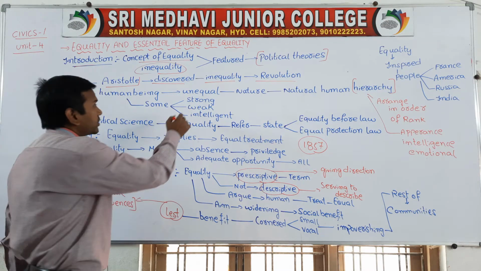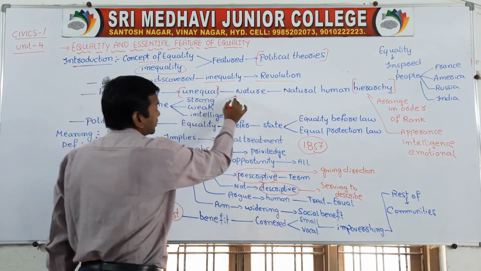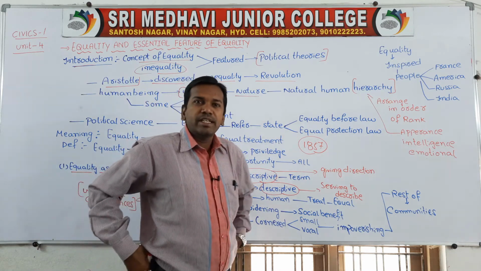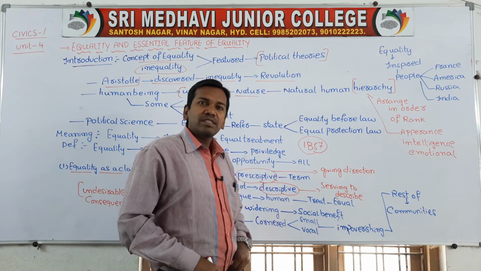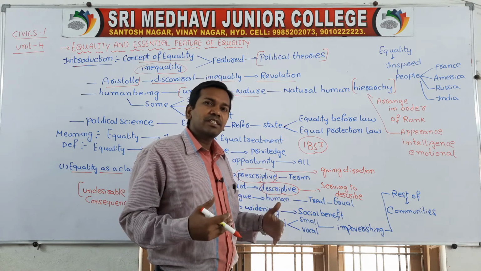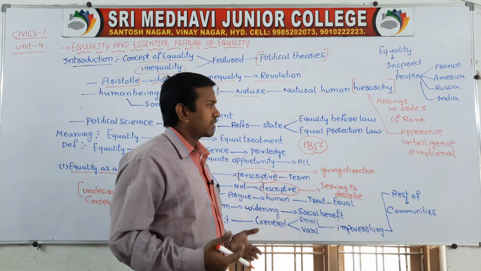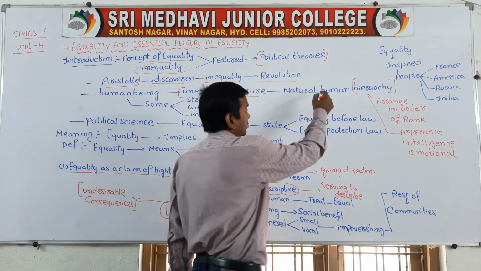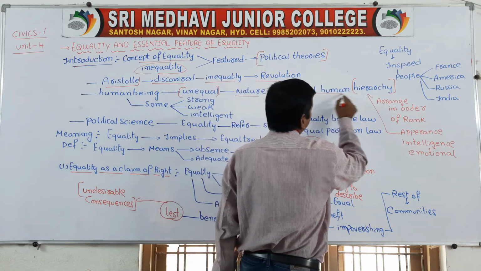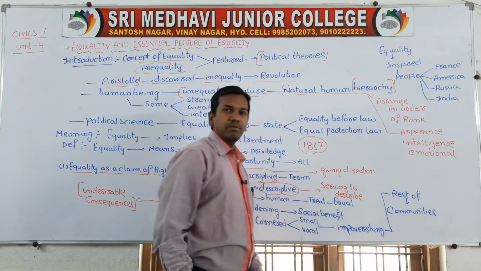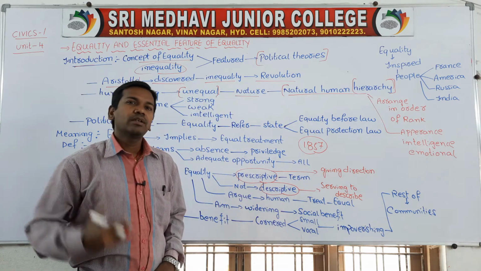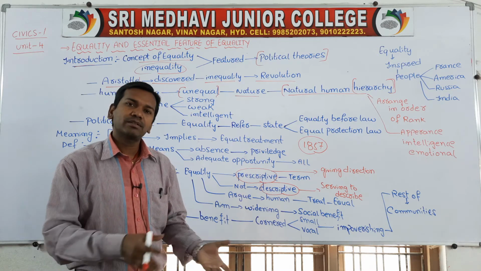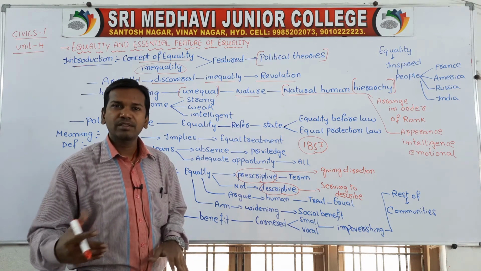Children, human beings are unequal in nature. Even so, equality is not possible, because in certain circumstances we can't achieve equality. For example, naturally, when you talk about nature, there is hierarchy. Human beings are quite unequal. Some people are very fat, some are very tall, some are very small, some are very intelligent, some are not intelligent, some are gifted.